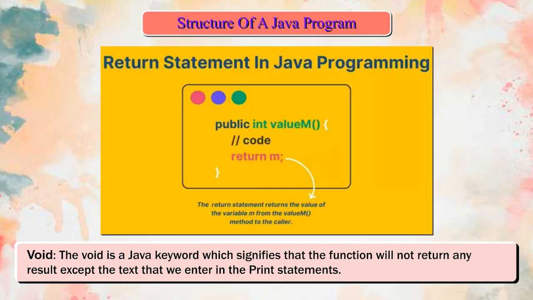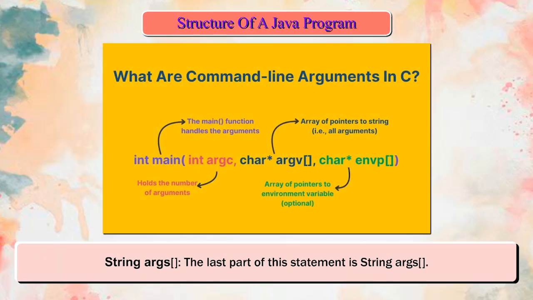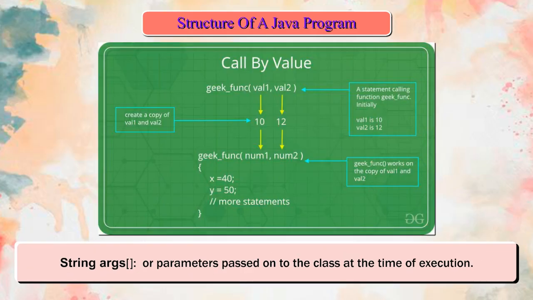Void. The void is a Java keyword which signifies that the function will not return any result except the text that we enter in the print statements. String args. The last part of this statement is String args. It is also called command line argument, where args is an array, a set, of string objects that represents arguments or parameters passed on to the class at the time of execution.